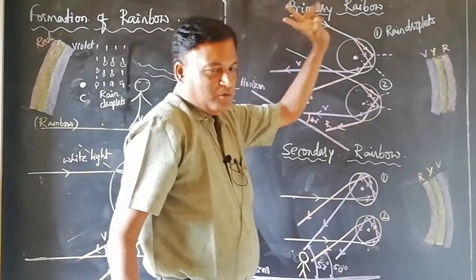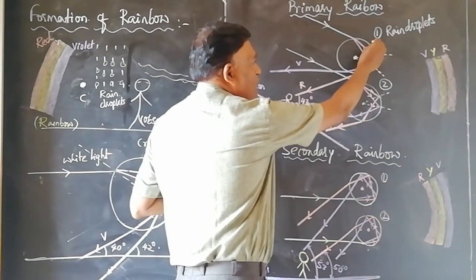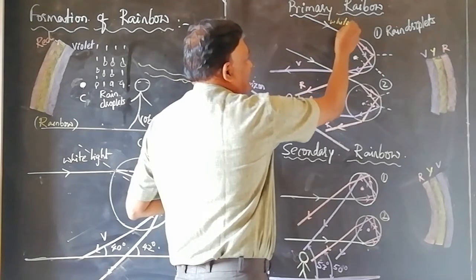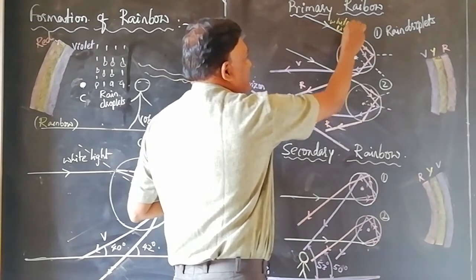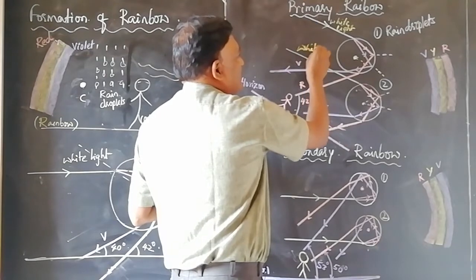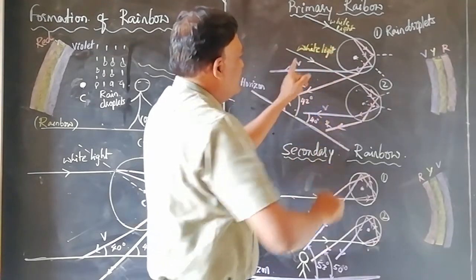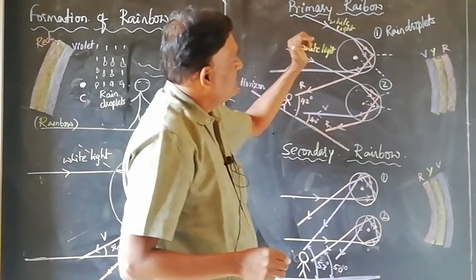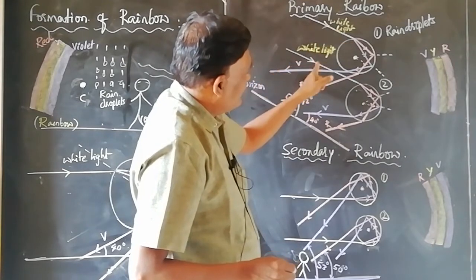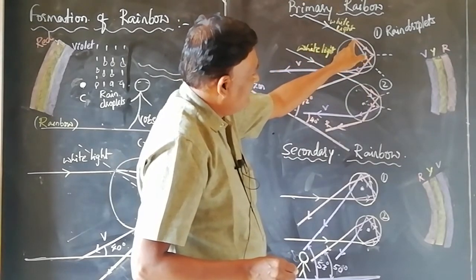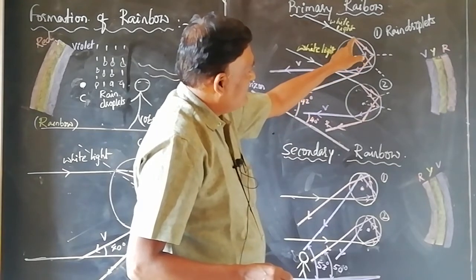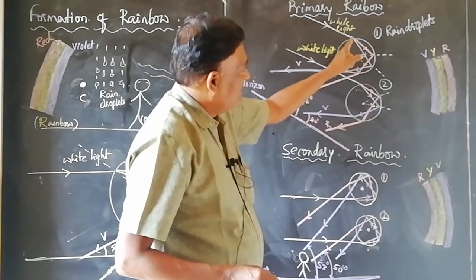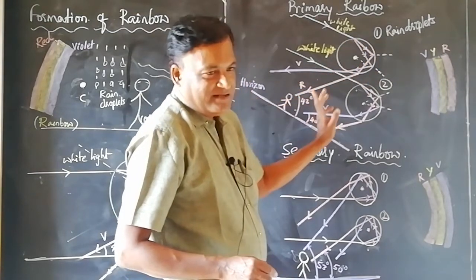Formation of a primary rainbow. Here we have considered two water droplets. White light from the sun enters into these two droplets from the upper region. The light suffers dispersion. White light breaks up into constituent colors. Violet bends the most, red bends least.